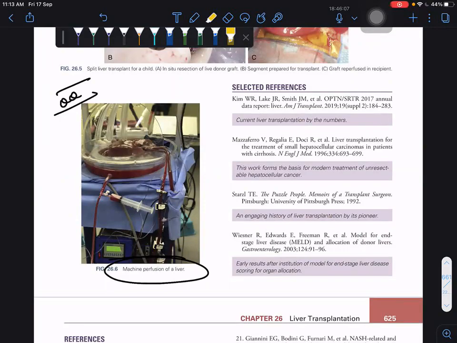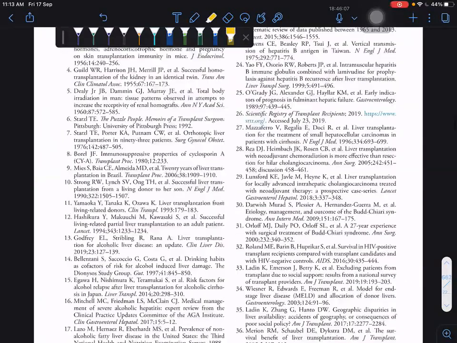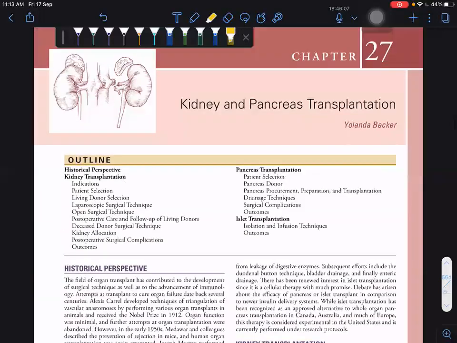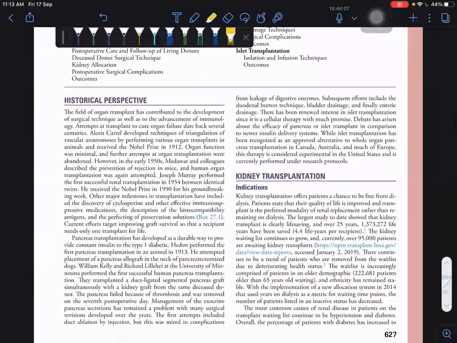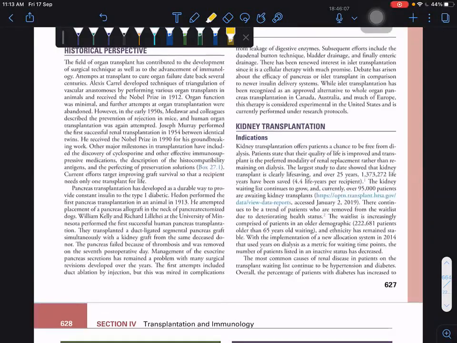That was liver transplantation. Welcome to the kidney, so kidney transplantation. The most common cause of renal disease in patients on the transplant waiting list continues to be hypertension and diabetes. That's a fact.